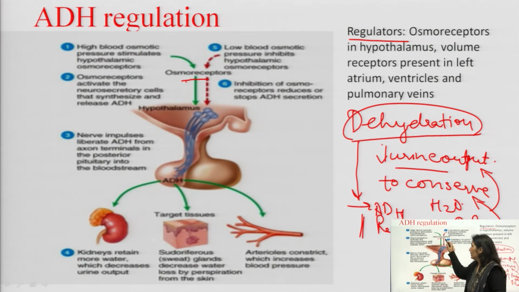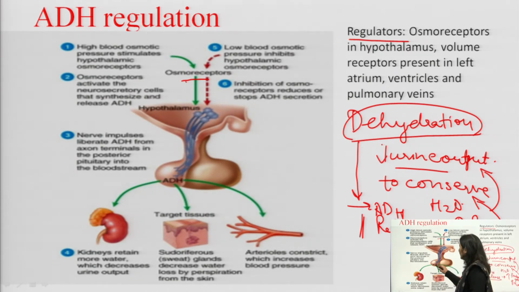This osmoreceptor will activate the neurosecretory cells that synthesize and release antidiuretic hormone.